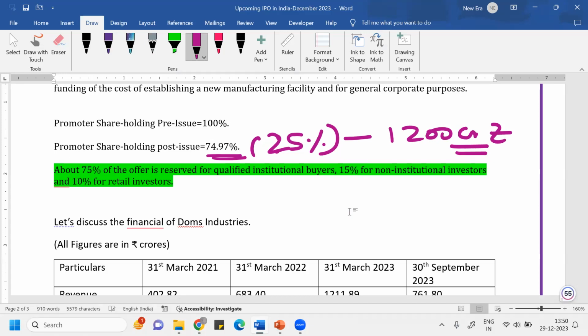When you see this IPO, around 75% of the offer is reserved for QIB, qualified institutional buyers, while 15% is for non-institutional investors, meaning HNIs, and 10% for retail investors. I hope you understood this.